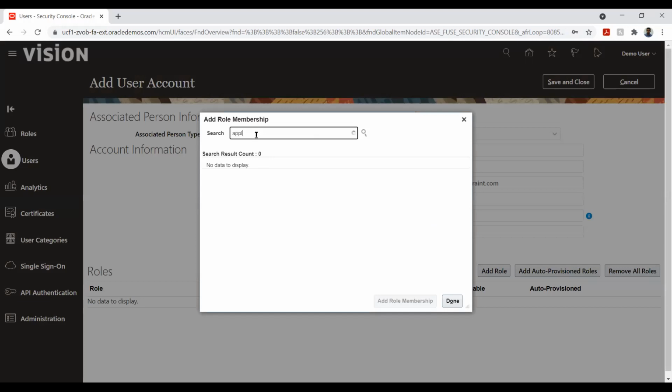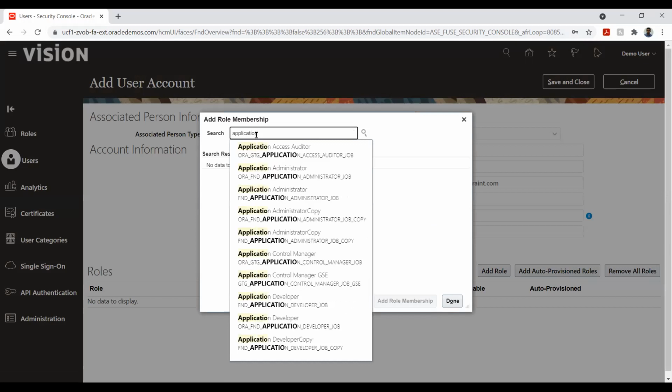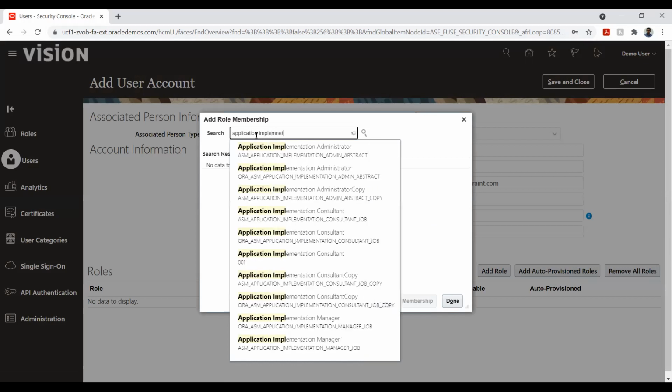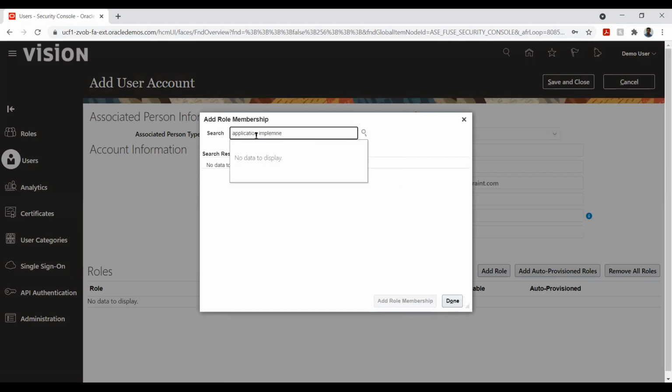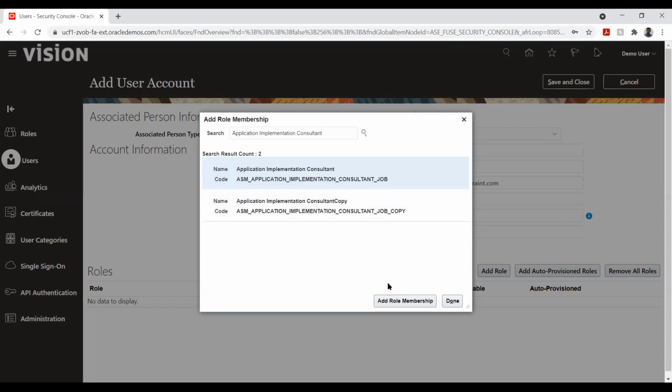So let me add these two roles, that is for the implementation consultant. Okay. So here you can see that we have a copy of it, which means we have created some custom role of this particular role, the actual role which is given by Oracle. It is not suggested to go with the same naming convention.